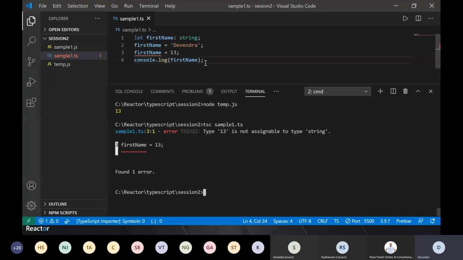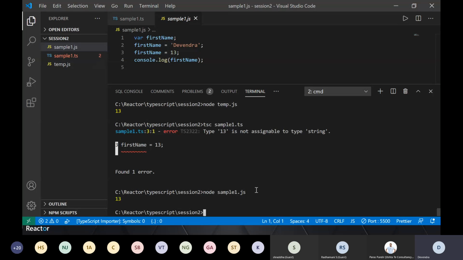Okay, so now let's see, although it will compile, it's our responsibility to see these errors and fix them, but it is going to generate the corresponding JS file. So see, this file is generated, sample1.js here. If I go here, this is how it will look. If I run this file, the command for that is again node and the file name sample1.js, it's not TS. Now I am running the JS file with node. It will run fine.